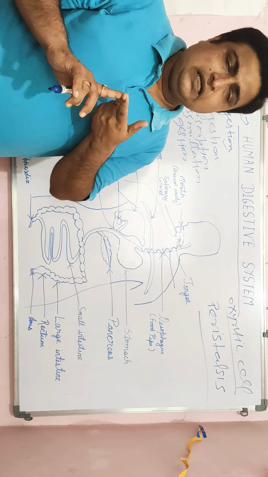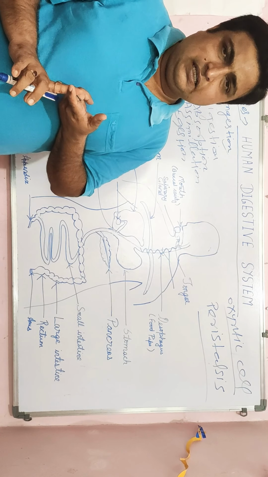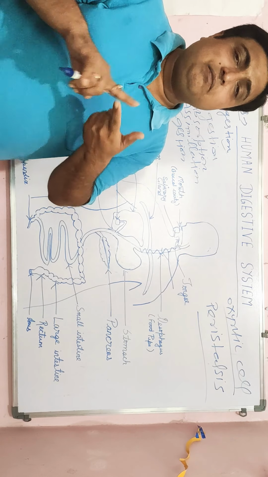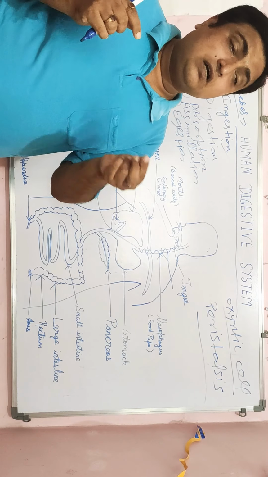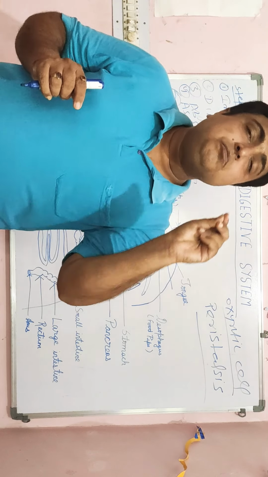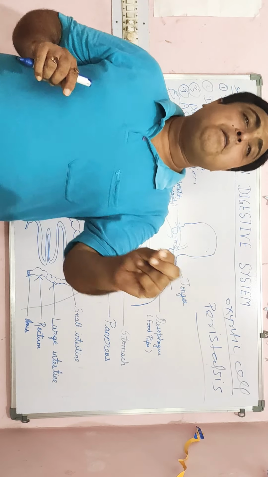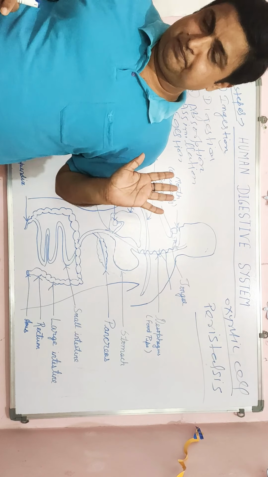In this saliva, the salivary amylase enzyme is present. This salivary amylase enzyme breaks down carbohydrate into a simple form of sugar, that means the maltose form of sugar.